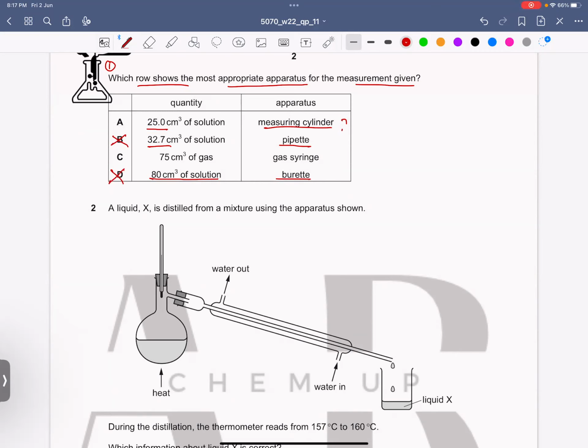Okay, now we are left with A and C. 75 cm³ of a gas can be measured in a gas syringe, and a measuring cylinder is for approximate measurements, so you cannot measure 25.0 cm³, but you can measure 25 cm³. Okay, so A goes wrong, and in this case C is your correct answer.